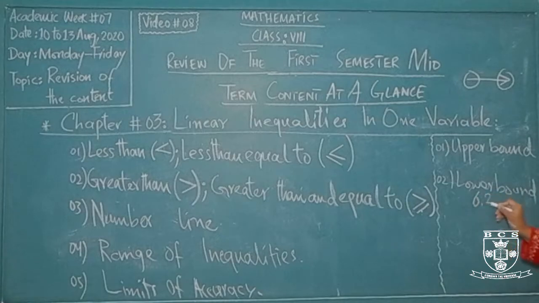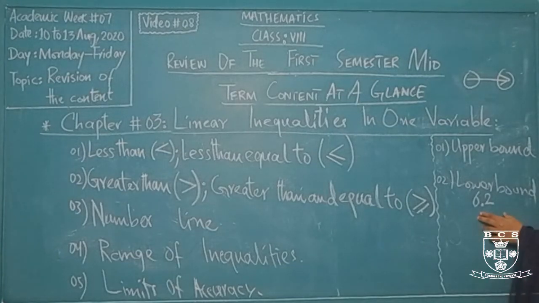6.2. I am taking the same example as I have told you in the video class for this particular chapter. For this particular exercise 3C, the example was 6.2. I have to convert this simple number, 6.2, a decimal number, into the upper and the lower bound.